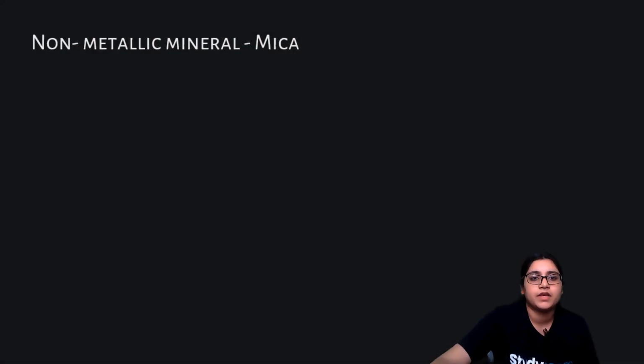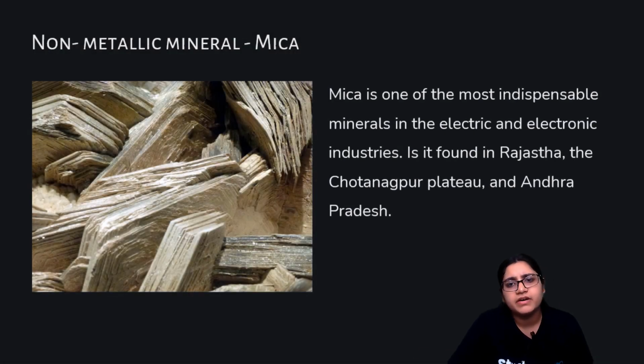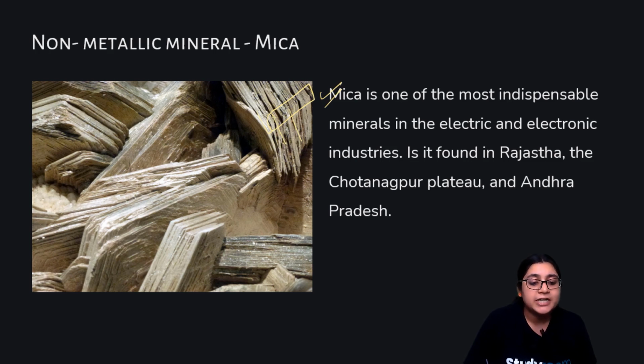All right. Then come the non-metallic minerals like mica. Mica, so you can see how many sheets. It is made up of a series of plates or leaves or sheets, we can say. It splits easily into thin leaves, and it can be of various colors.